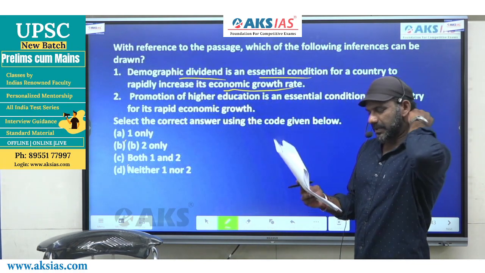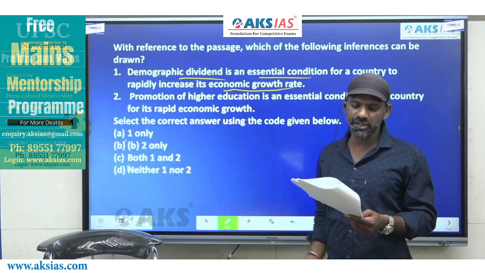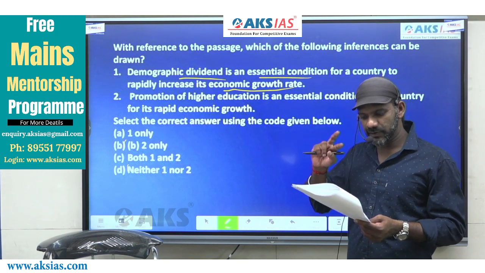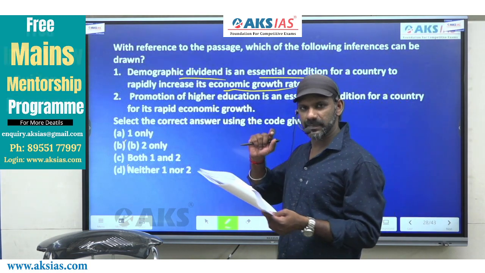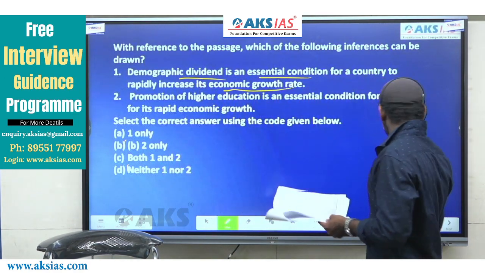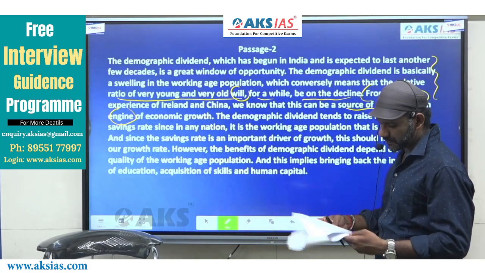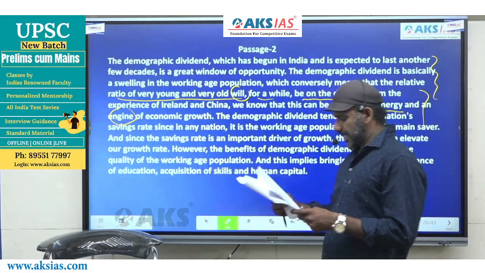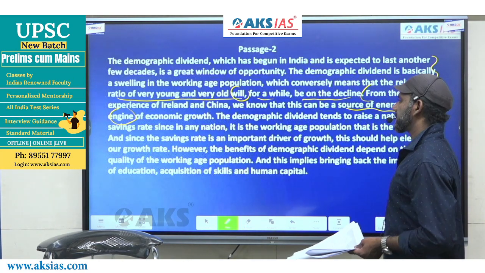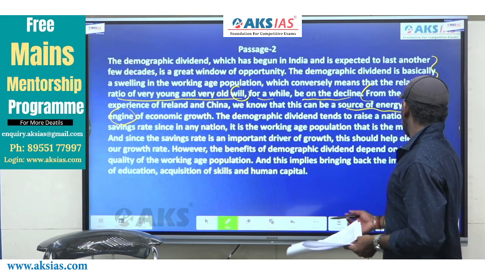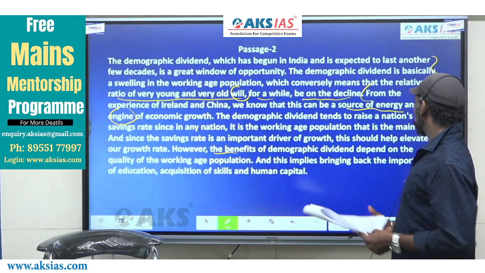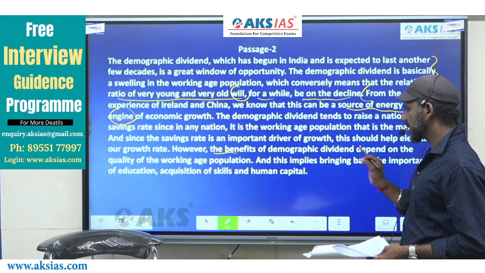Number 2. Promotion of higher education is an essential condition for a country for its rapid economic growth, right? So according to the paragraph, 2 things are essential for the rapid economic growth. 1 says demographic dividend. 2 says promotion of higher education. This is talked about in the last part of the passage. I'll just read from here. The benefits, however, is a contrast indicator. The benefits of demographic dividend depend on the quality of the working age population.